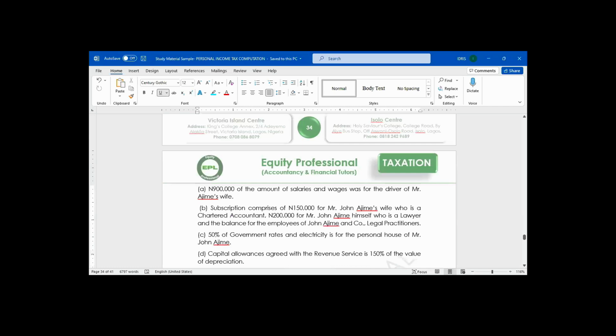Do we have additional information on salaries and wages? Look at it. A: 900,000 out of the salaries and wages was for the driver of Mr. Ajime's wife.